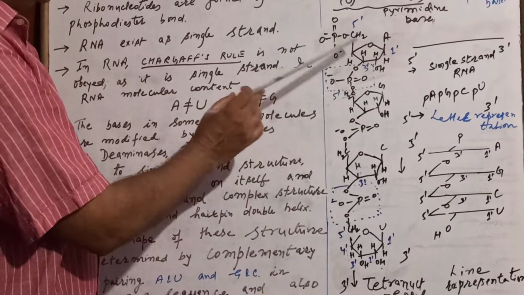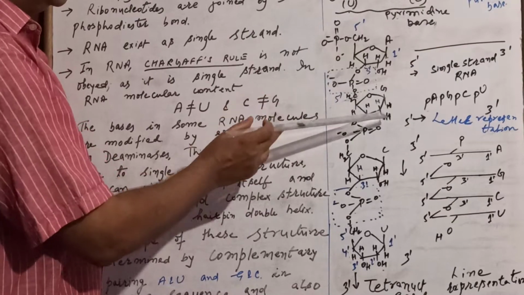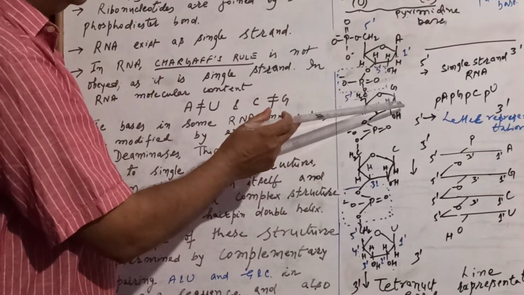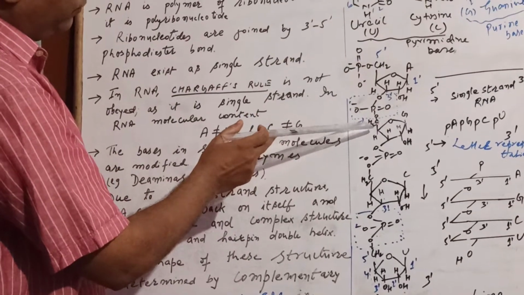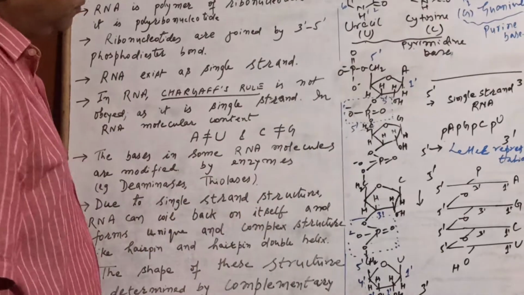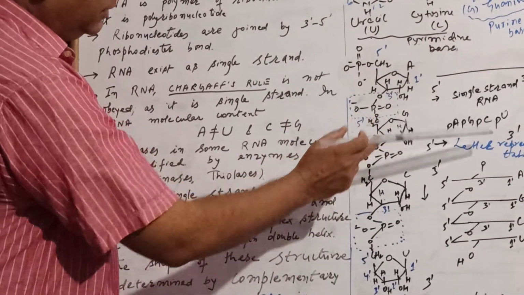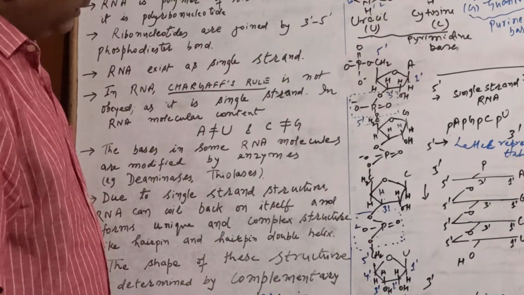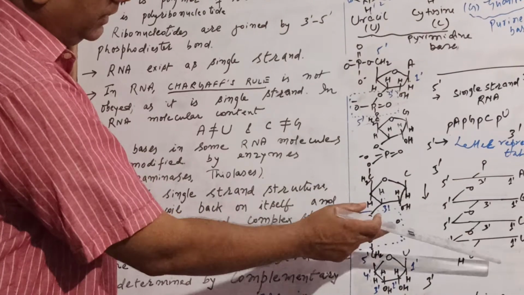That is, you have phosphate here, adenine comes. Now this nucleotide is joined to guanylate by 3', 5' phosphodiester linkage. Again, it is attached to this nucleotide in which the base is cytosine, and the last one you have U.